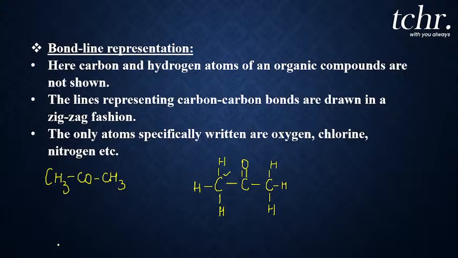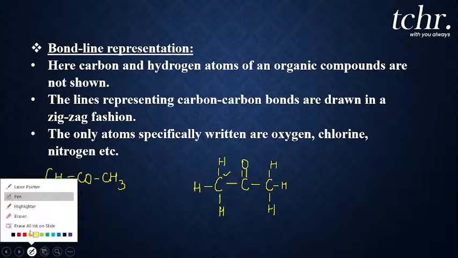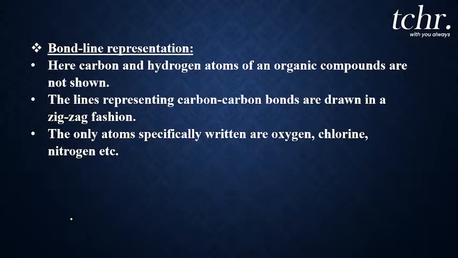Once this complete and condensed structure is clear for you all, we have one more way of representing compounds, that is known as bond line structure. So students, bond line structure is nothing but a zigzag way of representing organic compounds. For example, let me put a structure in front of you.